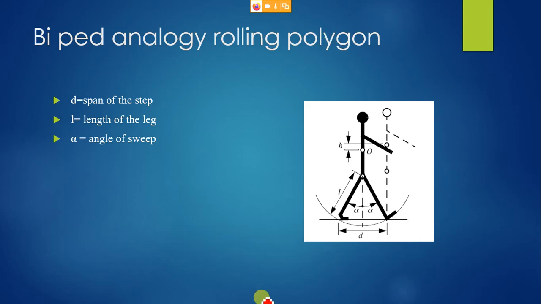For example, a human being walks on a flat surface, assuming this surface is flat, and d is the span of the step. This will vary with respect to time, hence it is d by dt of d. This will vary with respect to time.